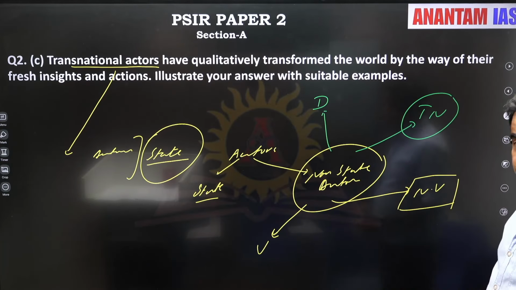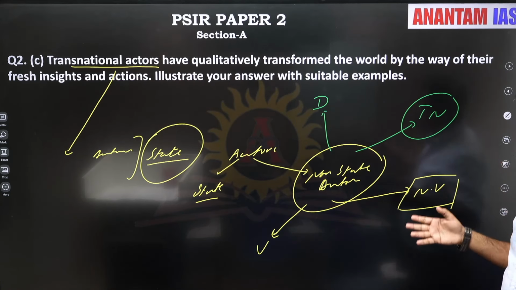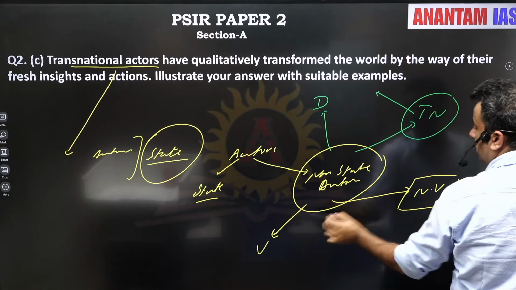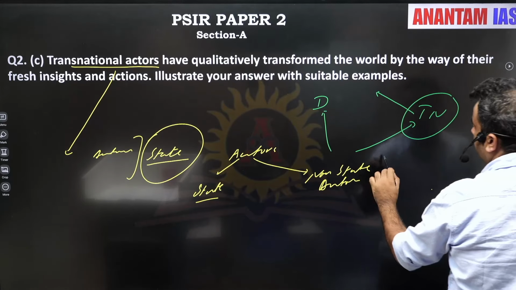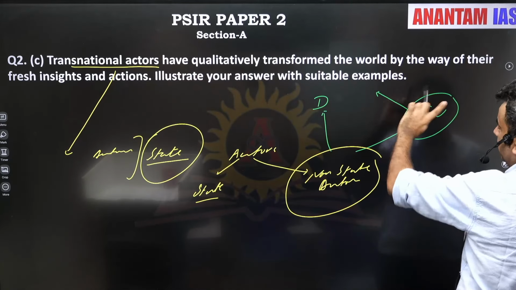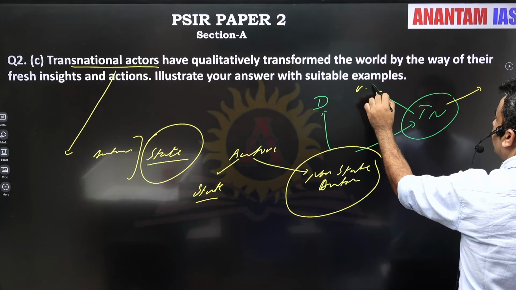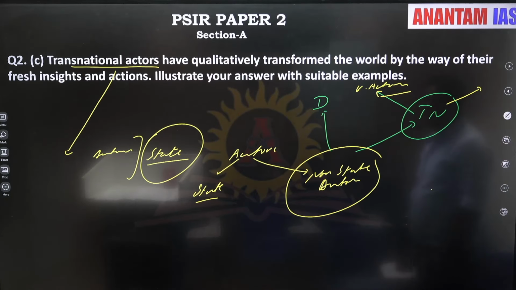There can be domestic NGOs, pressure groups, and violent domestic non-state actors. But they can be violent transnational non-state actors. So we can do it like this: non-state actors, domestic and transnational. This question is not asking about domestic, it is about transnational. So are we going to mention transnational violent actors also? Yes, they are a threat. They are also changing the dynamics of world politics.